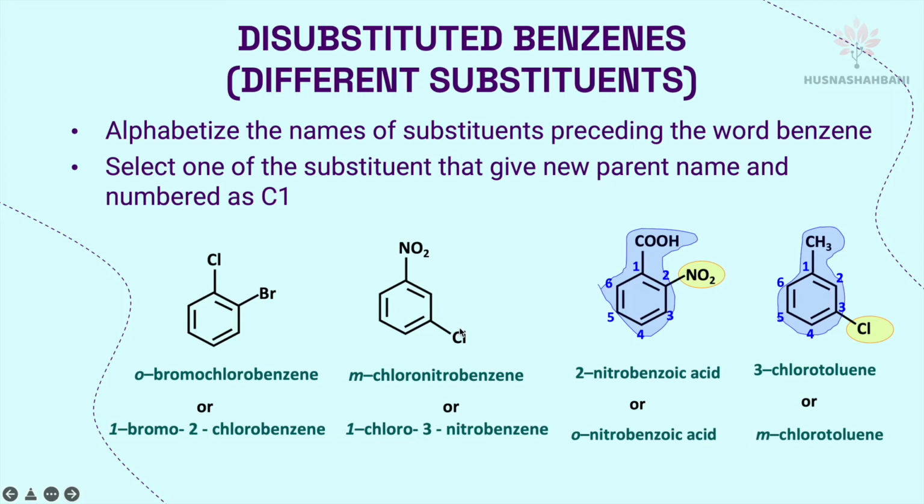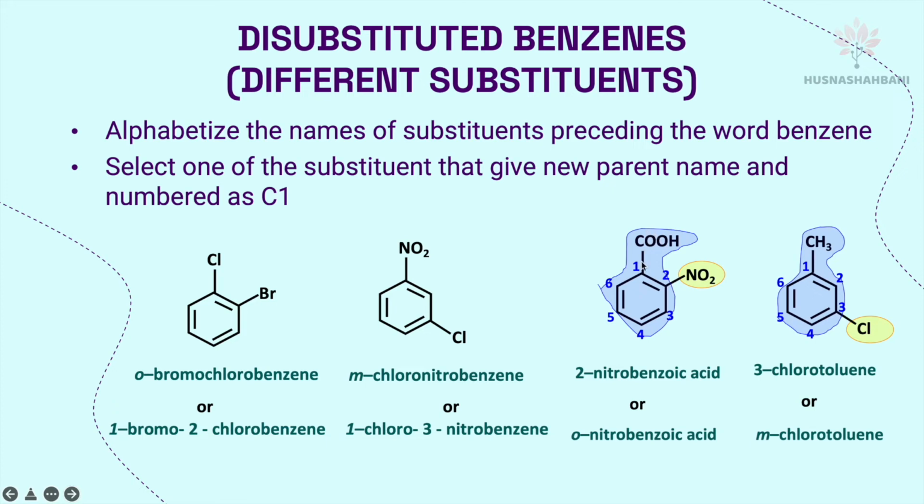ortho-bromochlorobenzene. Chloro, nitro substituents. This carbon will get carbon number 1 because this is C and this is N. So C first and then N. Alphabetize the names. So carbon 1 is chloro, carbon 3 is nitro. So you name this compound as 1-chloro-3-nitrobenzene, or metachloronitrobenzene. Meta means carbon 1 and carbon 3.